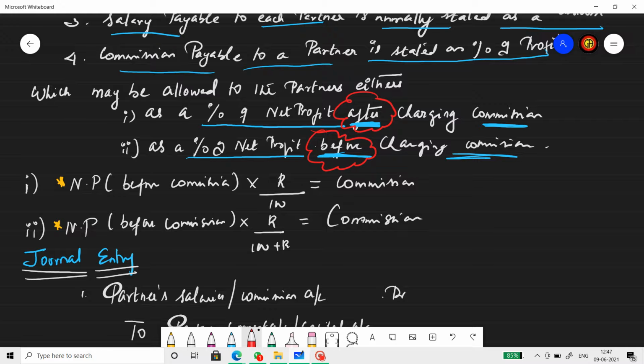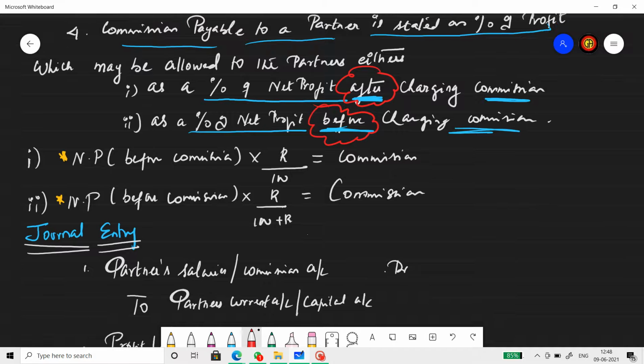So what does it mean by after charging the commission? Debit the commission, then find the net profit and find commission on that figure. The next one is, don't debit the commission, find the net profit before that and then find the percentage on that. Well, it will be hard to understand this, but there is a formula to quickly adopt.